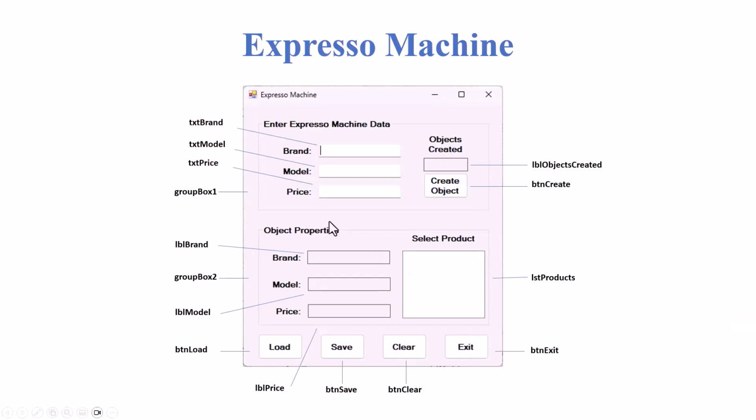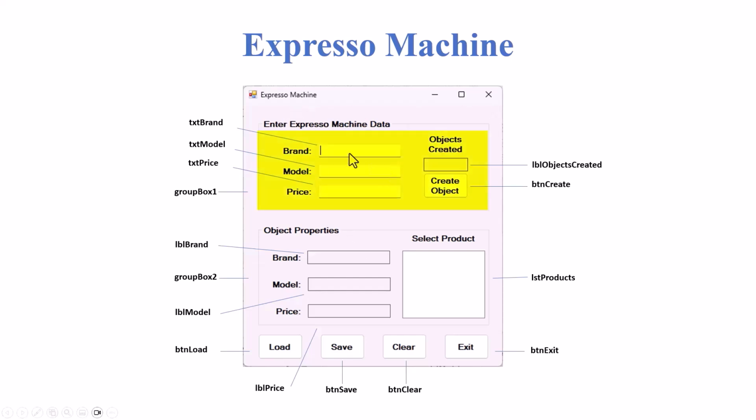We're going to be doing 2 things this time. We're going to be adding our objects to a list, but we're also going to add the model to a list box. You'll see that in a second. We're looking at that right here. We modified our Expresso machine object slightly again.